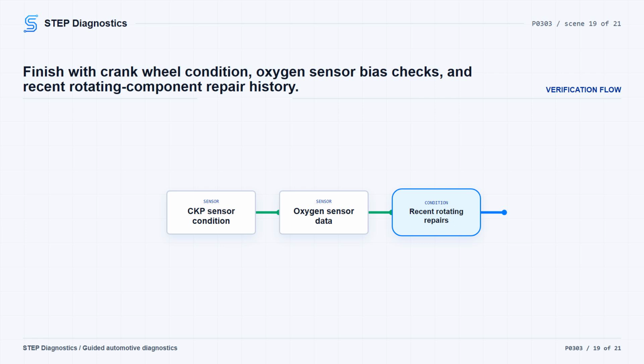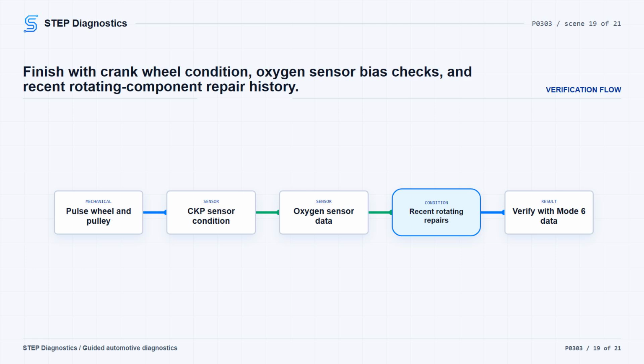If those parts are okay, check for biased oxygen sensor data by monitoring the commanded and measured fuel control and trim PIDs, recording the values, and comparing anything that appears out of range. If a biased HO2S value may be the cause, inspect the HO2S, exhaust system, and HO2S mounting flanges for leaks or damage. Repair as necessary, clear codes, and repeat the self-test. Finally, check recent repair history for rotating engine or accessory drive components. If those components were recently replaced, carry out the Misfire monitor neutral profile correction.